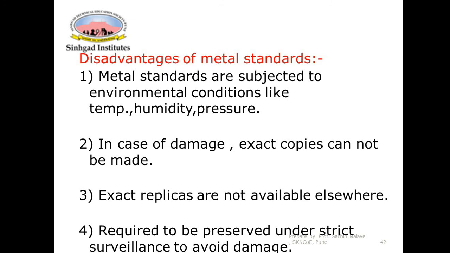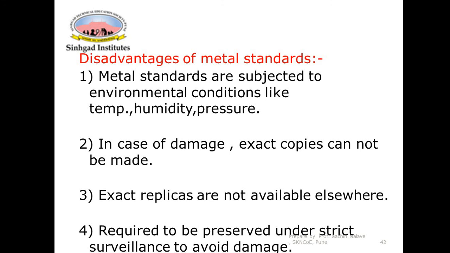The wavelength standard is not subjected to environmental conditions like temperature, humidity, and pressure. These environmental conditions are not going to affect the wavelength of the light. The wavelength of the light is going to remain static in varying temperature. Second, it is not possible to damage the wavelength. Is it possible to damage the wavelength of the light? No, it is not possible. So there is no issue of damage.